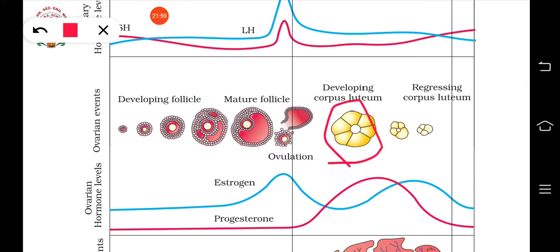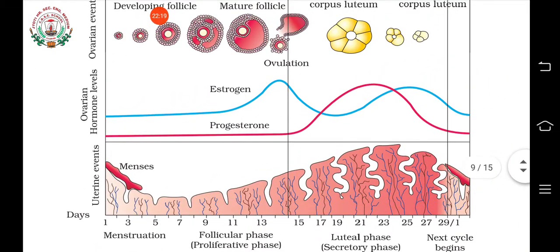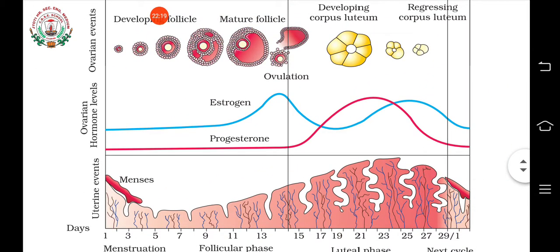This Graafian follicle will be filled with a tissue known as corpus luteum after the ovulation, and this produces the progesterone. Progesterone is needed for what? For the maintenance of this endometrium layer. And if fertilization occurs, what will happen? It will stay there and continuously produce progesterone. Then that will lead to the implantation and all.